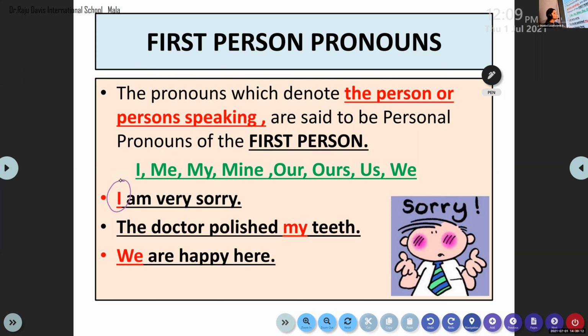Now you look at here, what the boy says again. The boy said, "The doctor polished my teeth." We are talking about only one person. This boy is the speaker here. Remember, this boy is the only one speaker here. He said, "I am sorry." At the same time, this boy is also saying that the doctor polished my teeth.